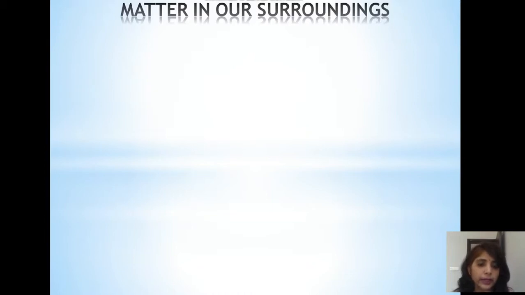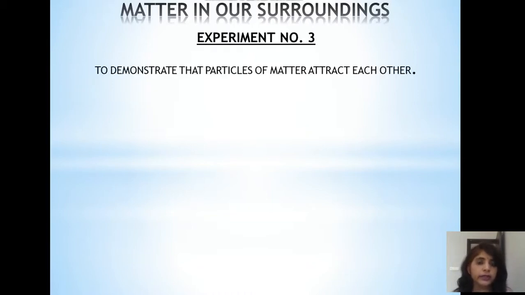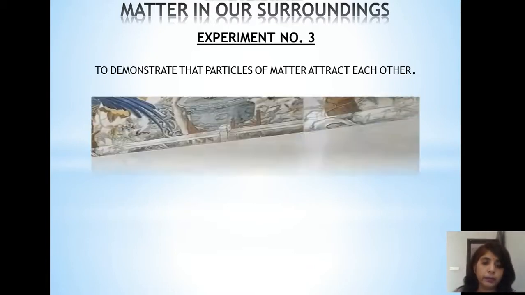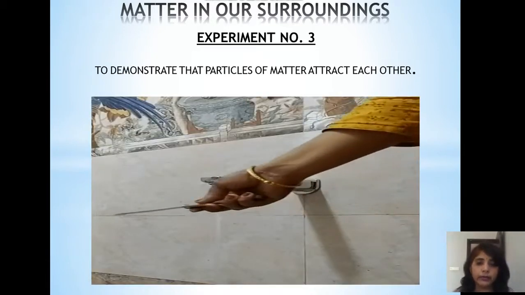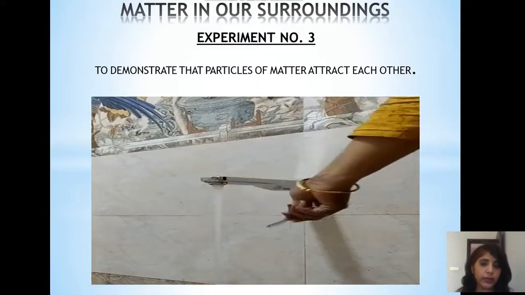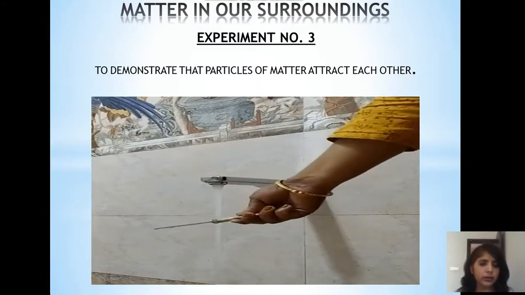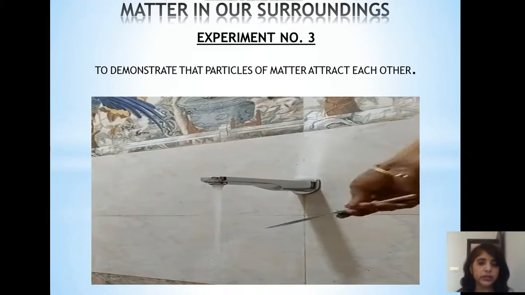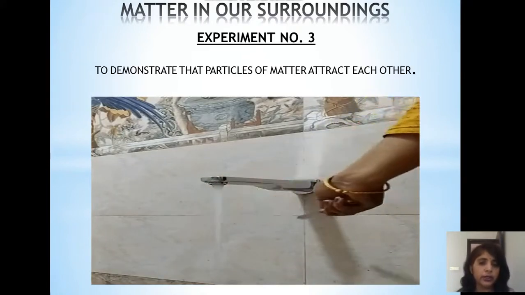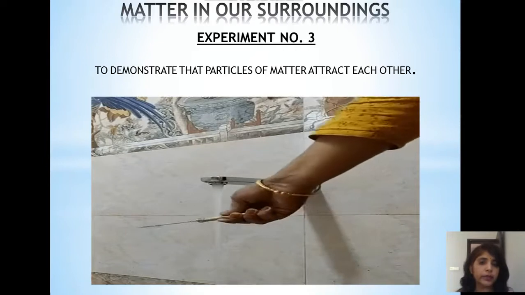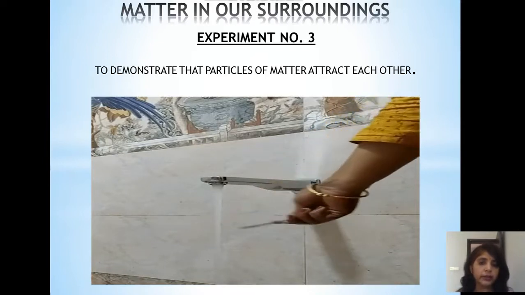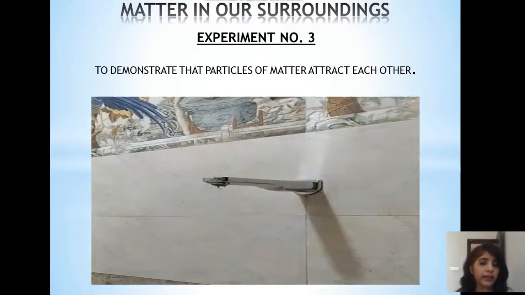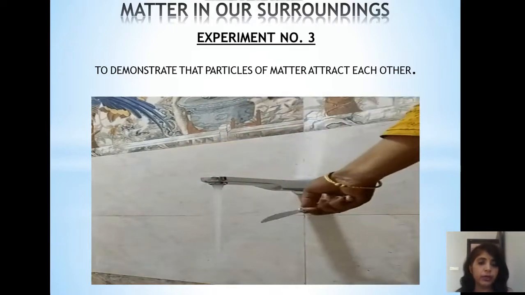Now the next experiment is to show that particles of matter attract each other, whether they have an interparticle force of attraction or not. What will we do? We'll go to a tap, open the tap, let the stream of water flow and take a knife. Try to cut the stream of water with the help of the knife. You will find that the stream is continuous. It is not getting cut by the knife. So this shows that particles attract each other, and this interparticle force of attraction keeps the particles intact. This force may be more or less.